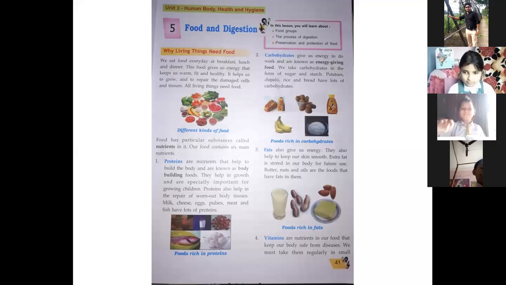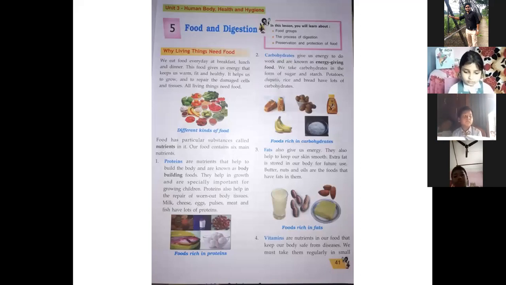Sugar doesn't mean the sugar cubes available in our home. In Bengali we say chini. Here, form of sugar doesn't mean that chini. Don't take this sugar as that chini. This sugar is a form of nutrient. Sugar and starch, we will talk about in our coming days.